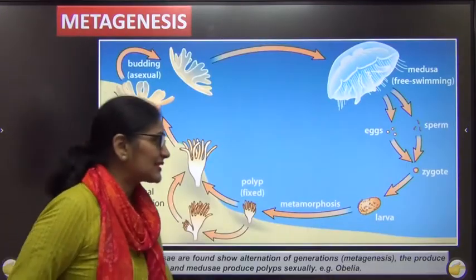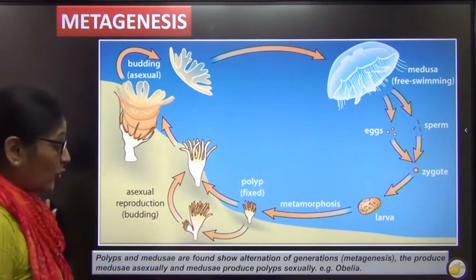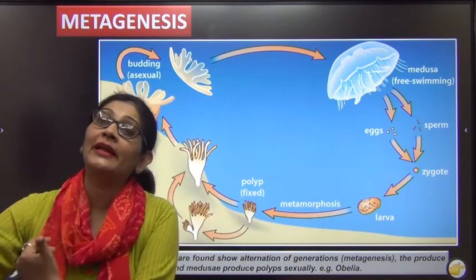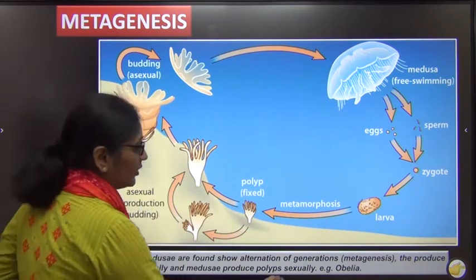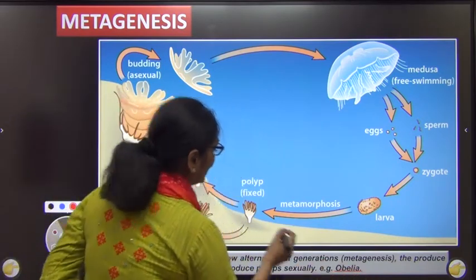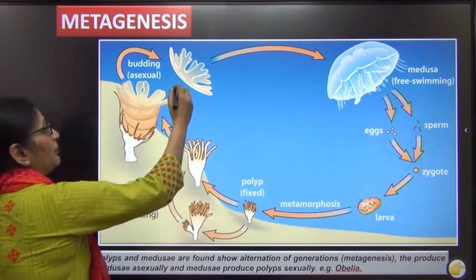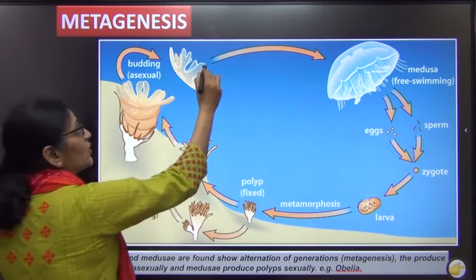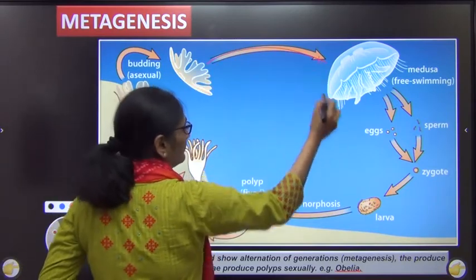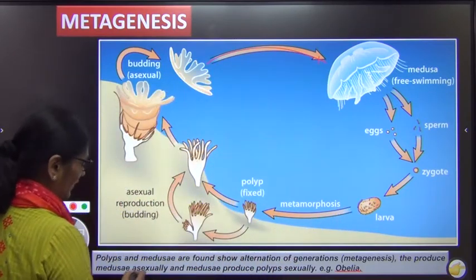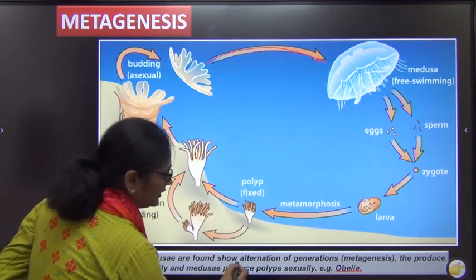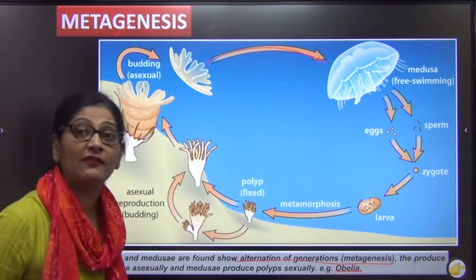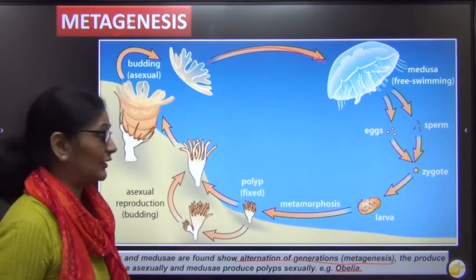Now I told you, hydra is only polyp. Aurelia is only a medusa, but there is another organism called Obelia. The example is very important. Look at this. The polyp gives rise to medusa and the medusa gives rise to polyp. This alternation from polyp to medusa and medusa to polyp is called alternation of generation, जिसको हम metagenesis भी बोलते हैं. We call it metagenesis also. Very, very, very important for your school exam particularly.